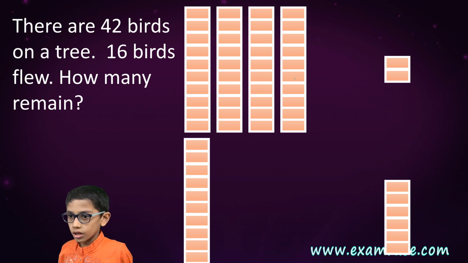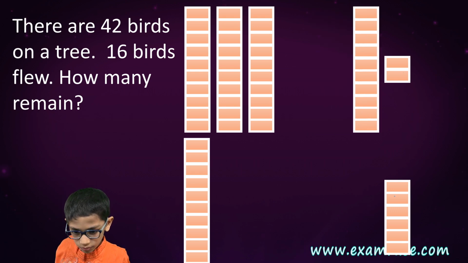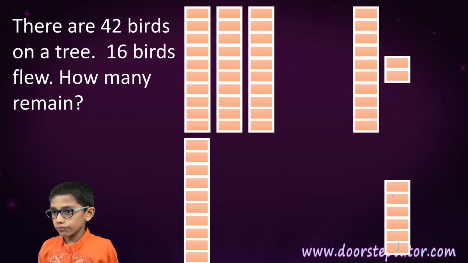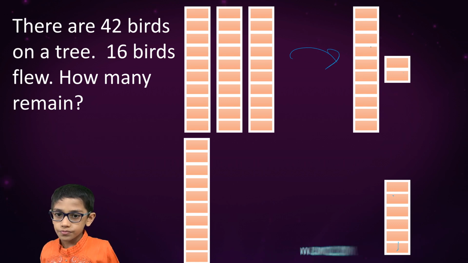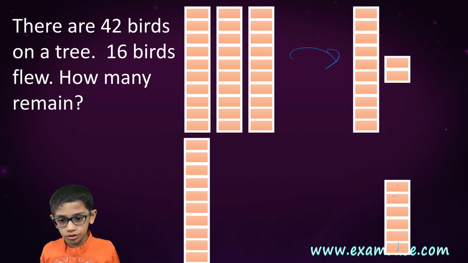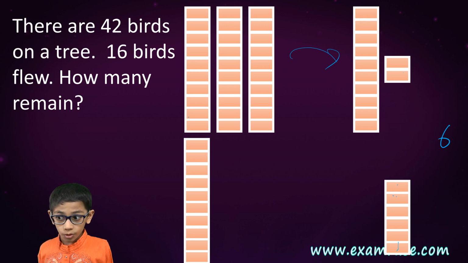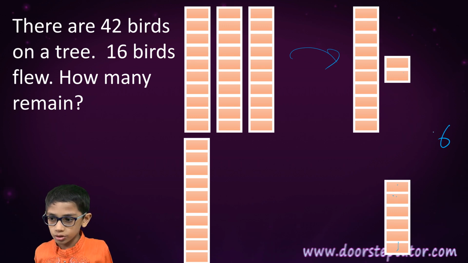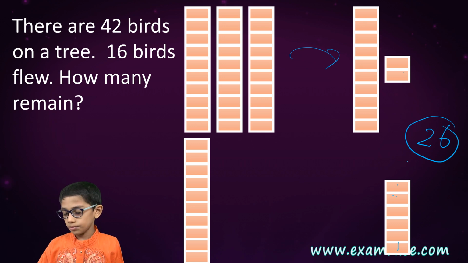26. In the second case, also we can't do 2 minus 6. So we will borrow 1 ten from here to here. So this will be 12. 12 minus 6, which is equal to 6. And 4, 3 minus 1, which is equal to 2. The answer is 26 in both the cases.